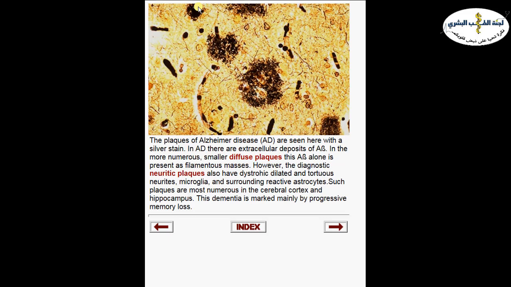Now this is a closer look. Here we can see this is a silver stain where we can see the small diffuse plaques. In addition, we have the larger neuritic plaques.